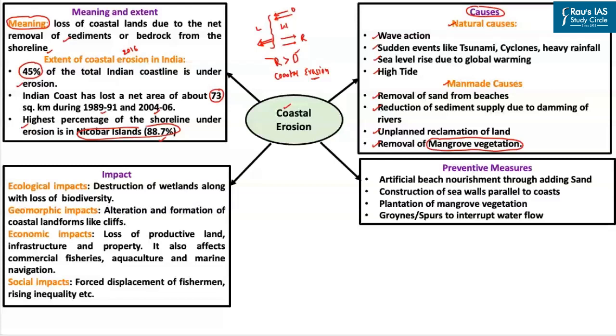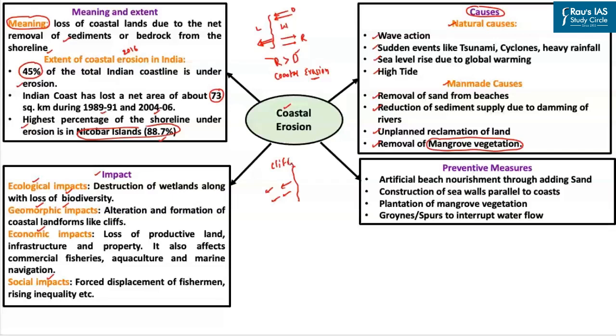Now with respect to the impact of coastal erosion, its impact can be observed in terms of ecological impact, geomorphic impact, economic impact and social impact. With respect to ecological impact, obviously, it leads to destruction of wetlands along with the loss of associated biodiversity. With respect to geomorphic impact, it can lead to the alteration and formation of coastal landforms. For example, the shoreline starts moving inward because of coastal erosion, and this can also lead to the formation of vertical cliffs.